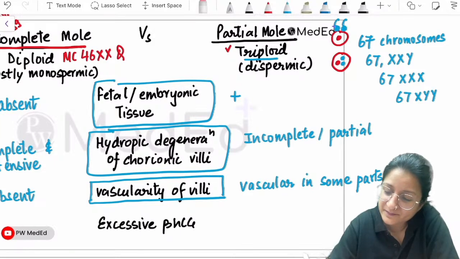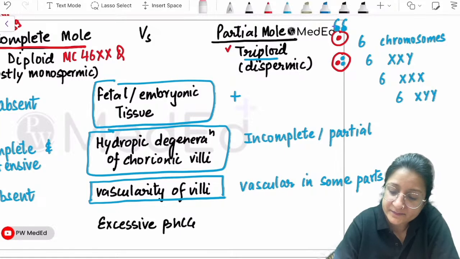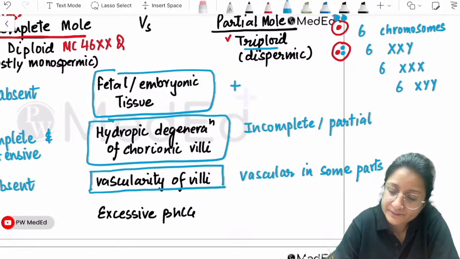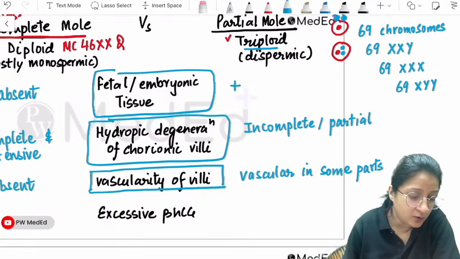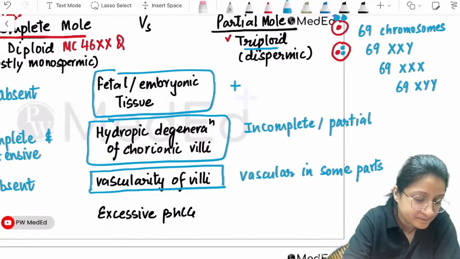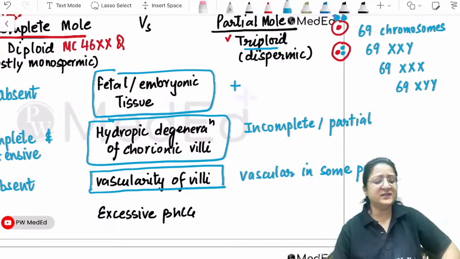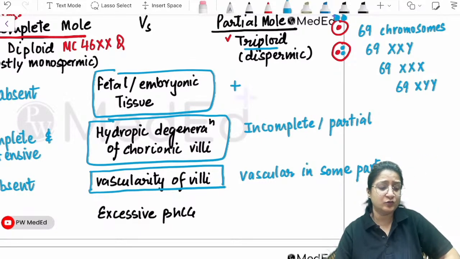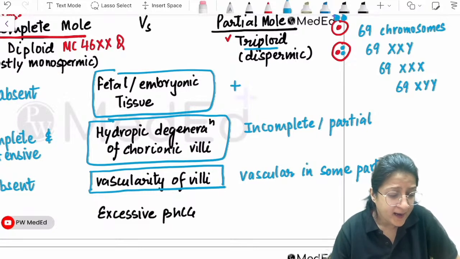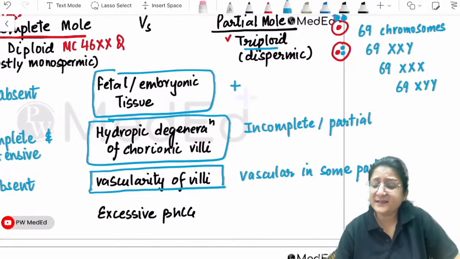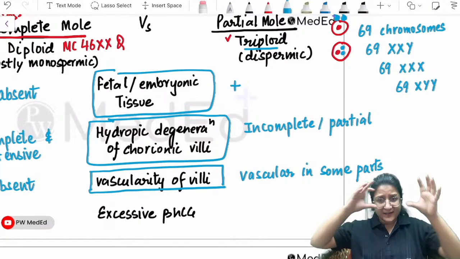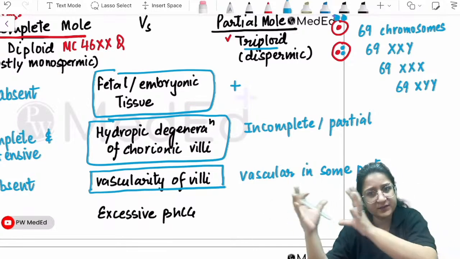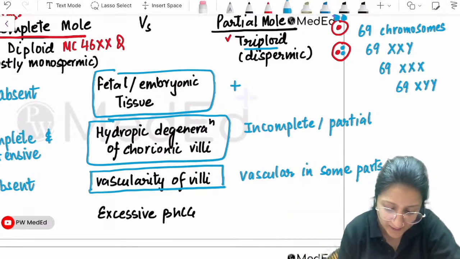Sorry, I wrote 67 here. It is 69. It is 69 chromosomes because it is triploid. And what are you asking? XXX, that is, three sets of sex chromosomes. That is XXX, XXY, three sets of sex chromosomes, like that.